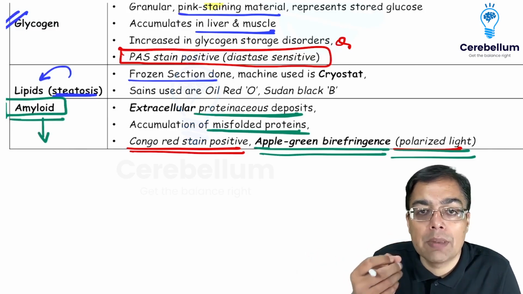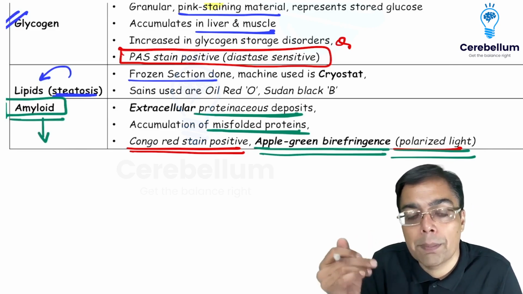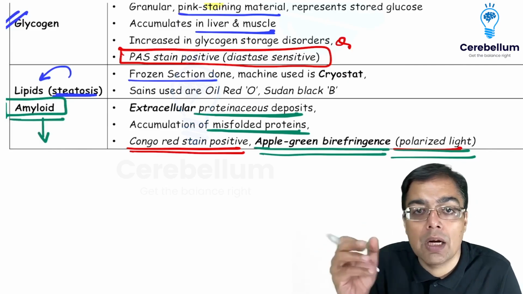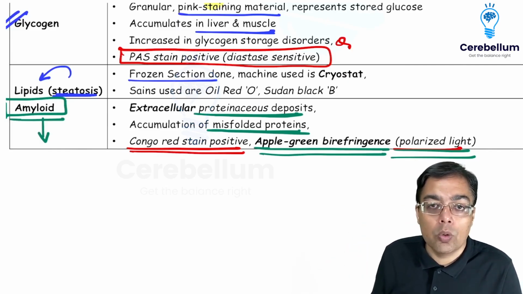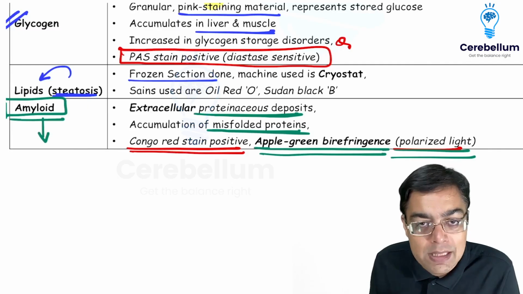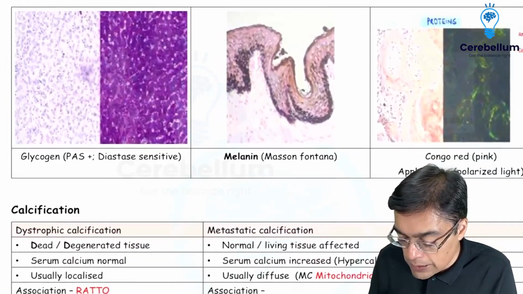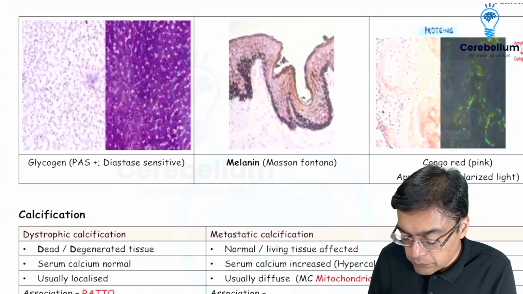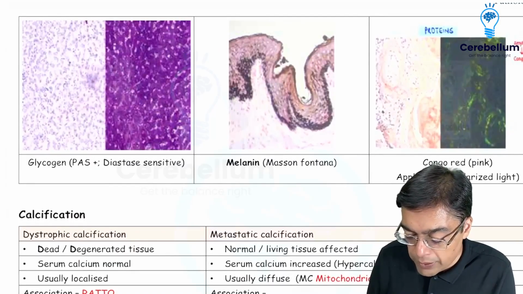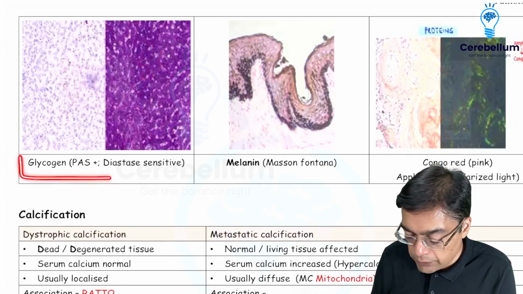They gave you a question on something like a cardiac tissue biopsy having the presence of amyloid deposition, because of which the patient was having restrictive cardiomyopathy. So, the list is just about going on and on and on, but we need to keep in mind about amyloid because that's what I'm going to be discussing with you in the immunity section as well. But very, very important image with respect to the questions asked in the exam. Some of the important examples of images that are supposed to be kept in mind. So that is what you need to remember over here, that amyloid is going to be staining positively with PAS, and the moment you're going to be applying diastase, the color is going to be lost, right? So PAS positive, diastase sensitive, just one example to be kept in mind, that is glycogen.